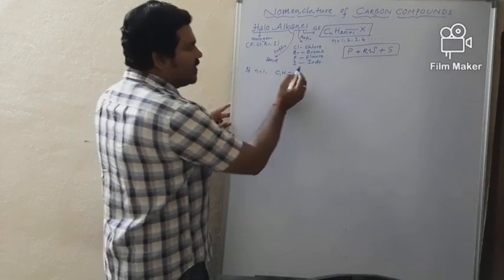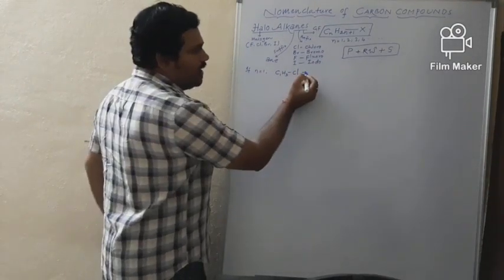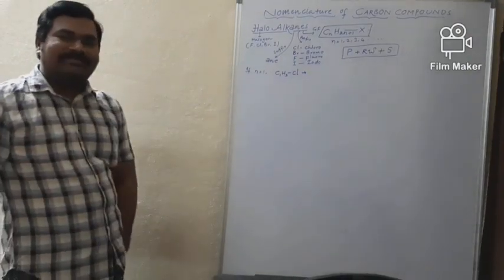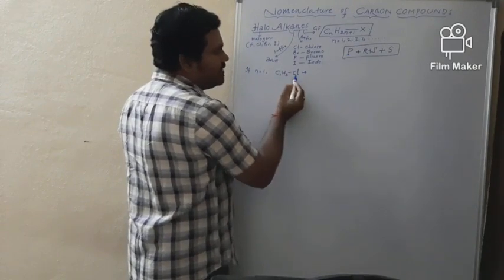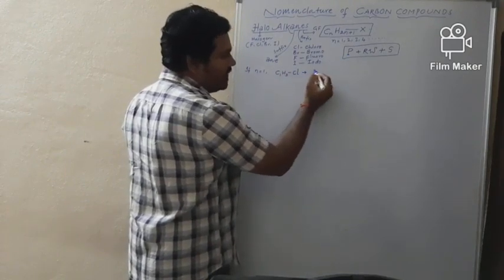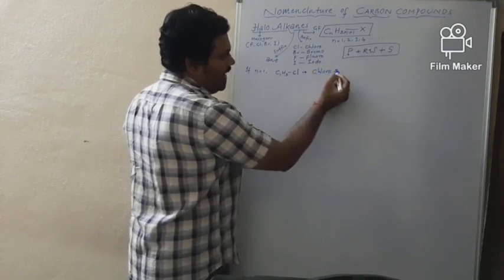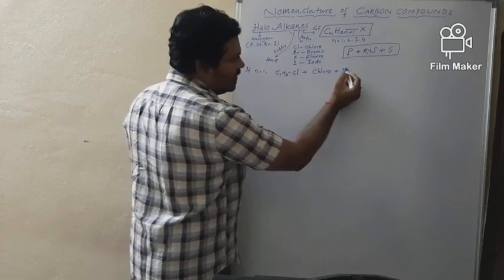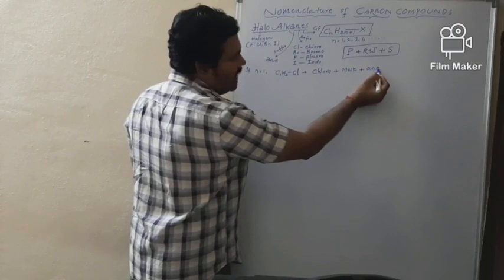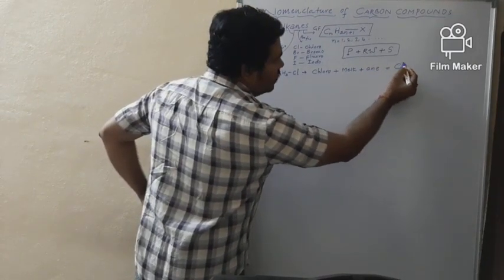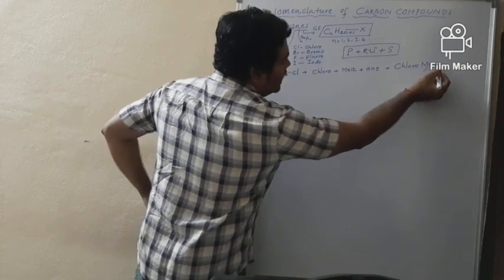First let me take chlorine. X is replaced by chlorine. Then what is the name of this compound? First the prefix. What is the prefix of Cl? Chloro. Plus, since one carbon is there, what is the root word? Meth. Chlorometh plus suffix ane. Finally it is called chloromethane.